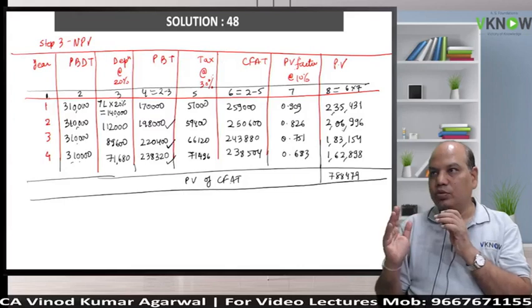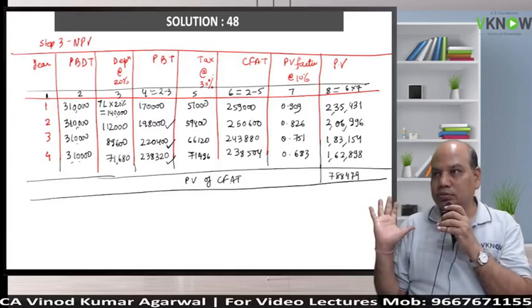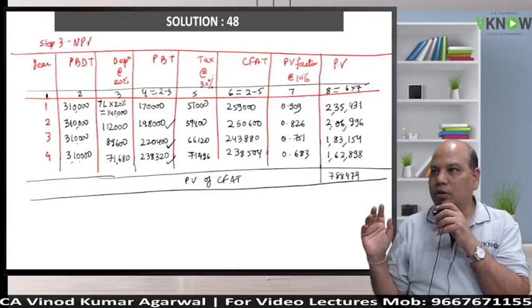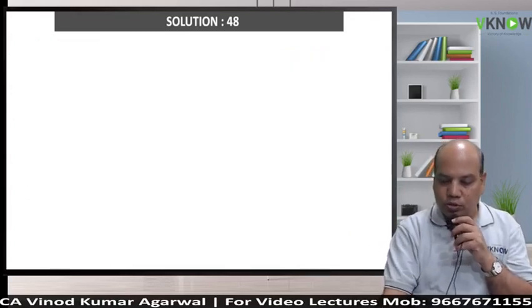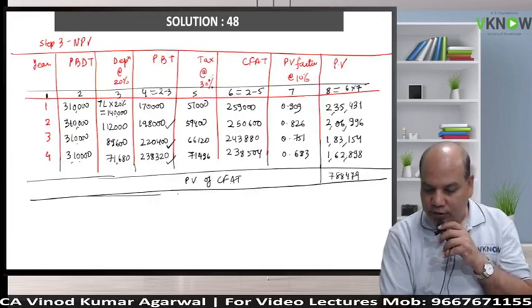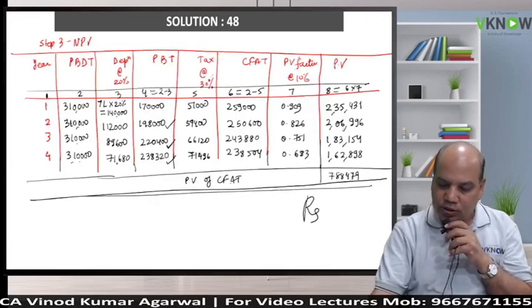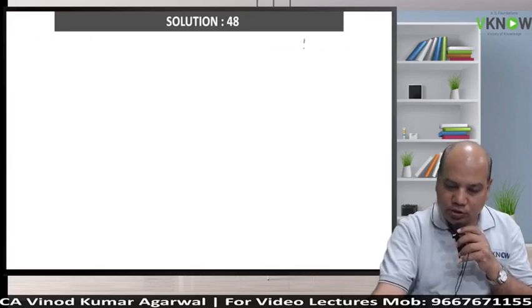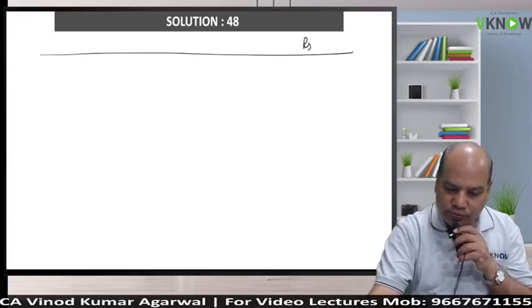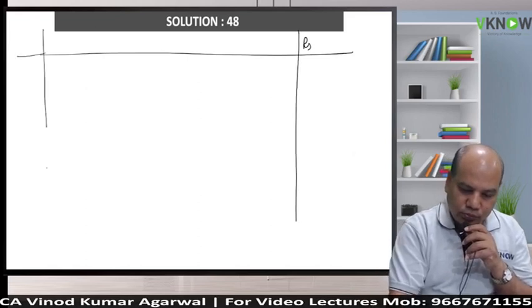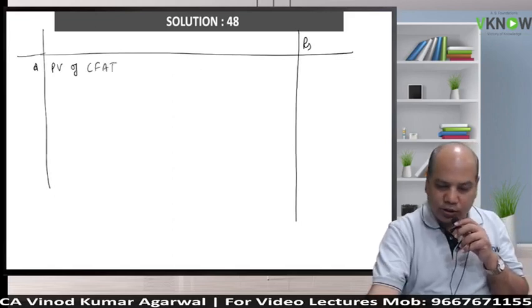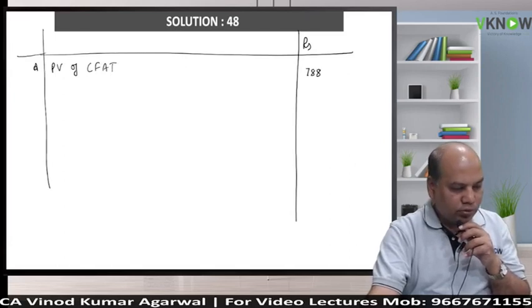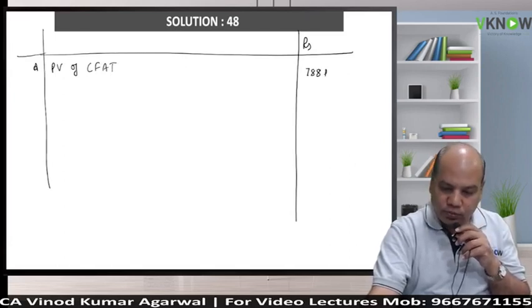This is the PV of cash flow of the 4 years. But we have to also adjust the initial investment and the terminal values. Is it right? Any query on this till now? Draw this line, and below this line, on the right hand side, write rupees. First write PV of CFAT, which you have just now computed, 788,479.